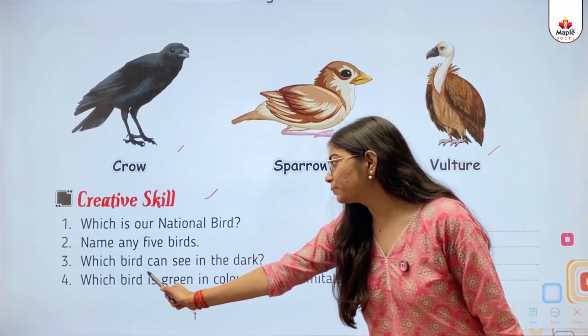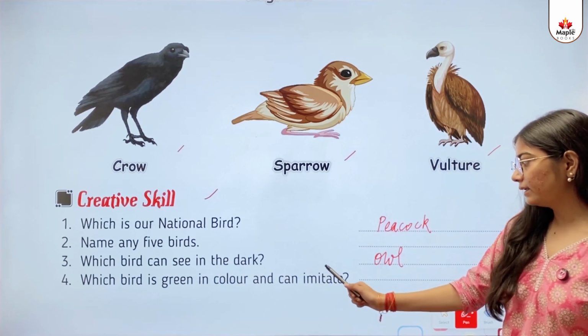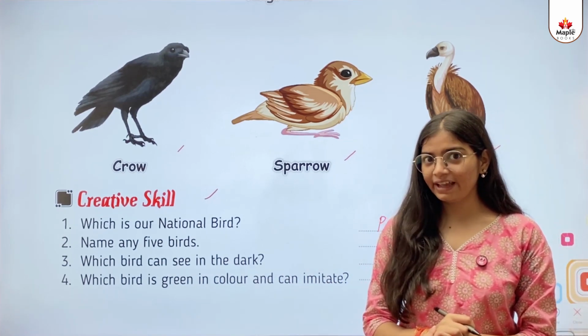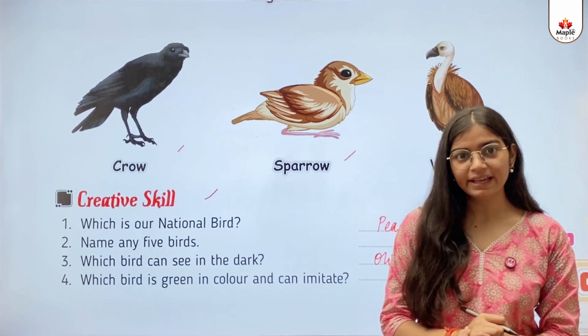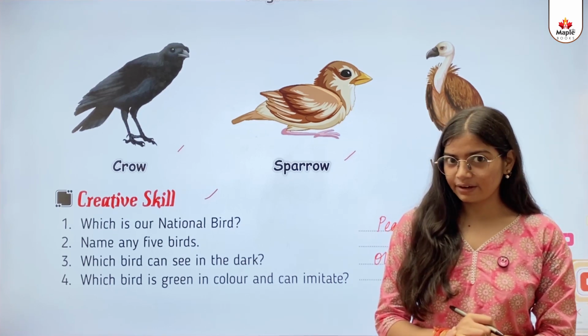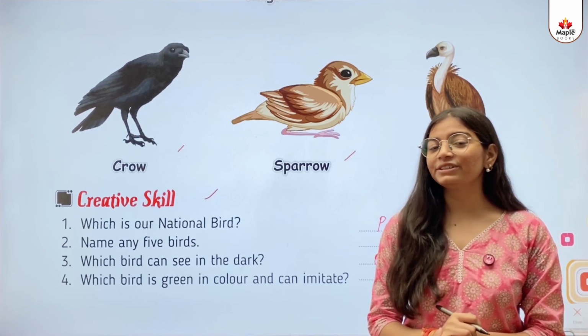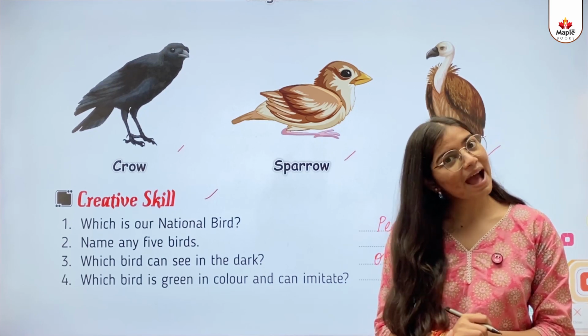Fourth, which bird is green in color and can imitate. So kids, यहाँ पर हमें क्या पूछ रहे हैं कि ऐसा कौन सा बर्ड है जो ग्रीन कलर का होता है and imitate. Imitate means कि वो नकल उतारता है. That is a parrot.